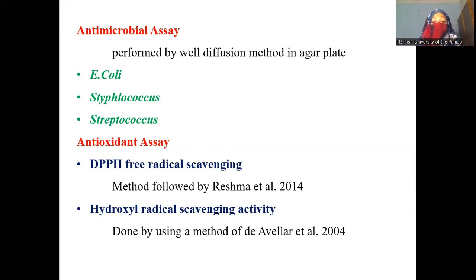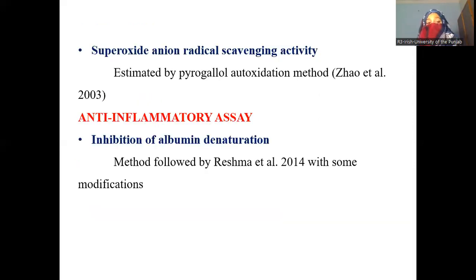strains are antioxidant or not. First one is DPPH free radical scavenging activity. This method is followed by Reshma et al. 2014. Hydroxyl radical scavenging activity. This method is done by De Eveler et al. 2004, and superoxide anion radical scavenging activity. This method is estimated by the pyrogallol auto-oxidation method, Zhao et al. 2003.